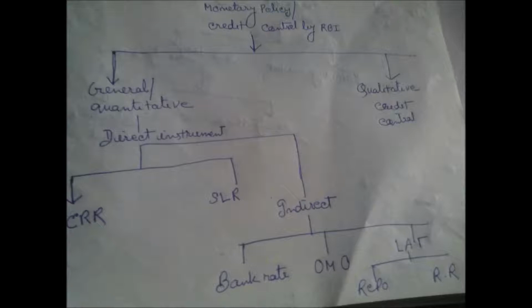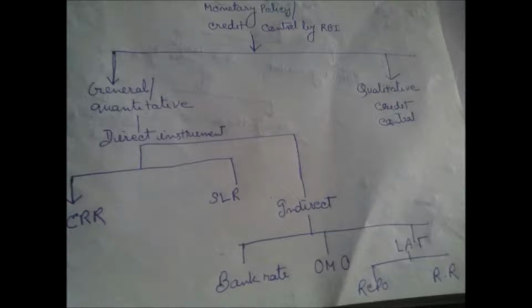Then you see monetary policy or credit control by RBI. We know that RBI controls the monetary policy, but what are the instruments that RBI uses for controlling monetary policy? There are two kinds: general or quantitative instrument and qualitative instrument. In case of general or quantitative instrument, there are two parts: direct instrument and indirect instrument.